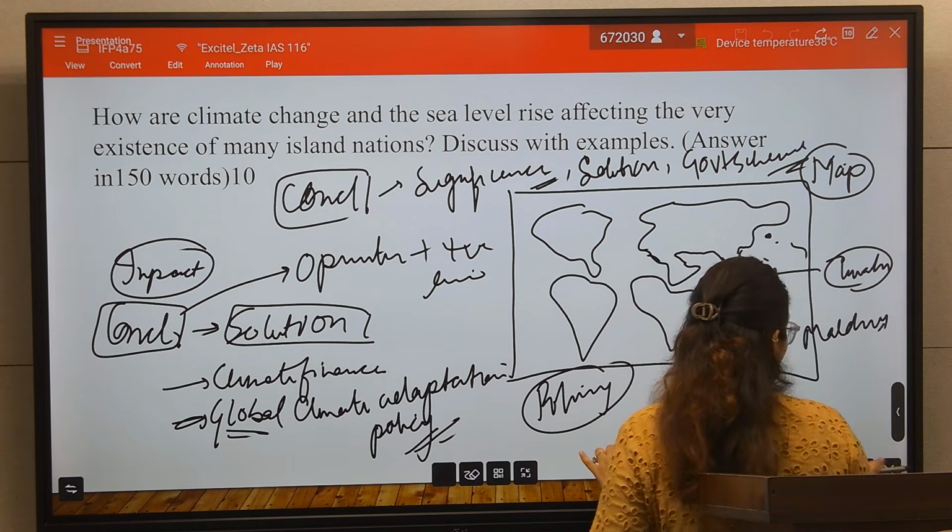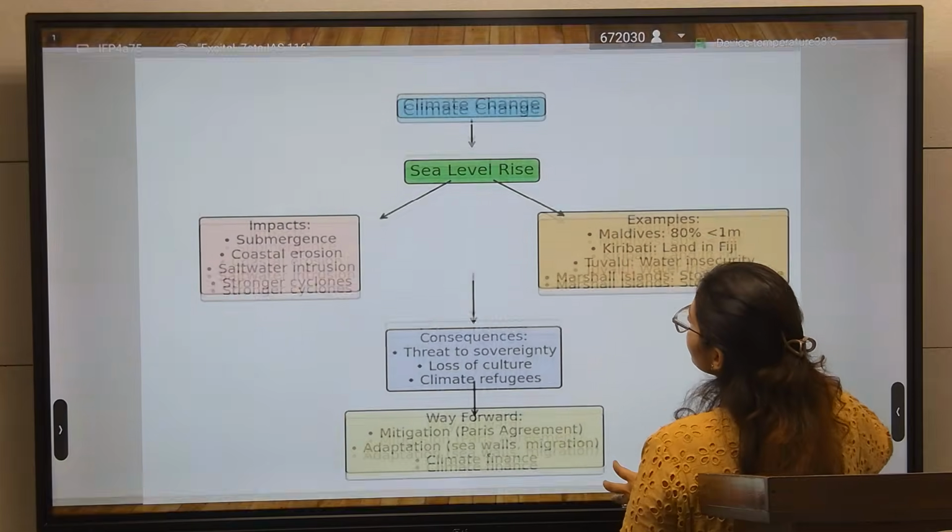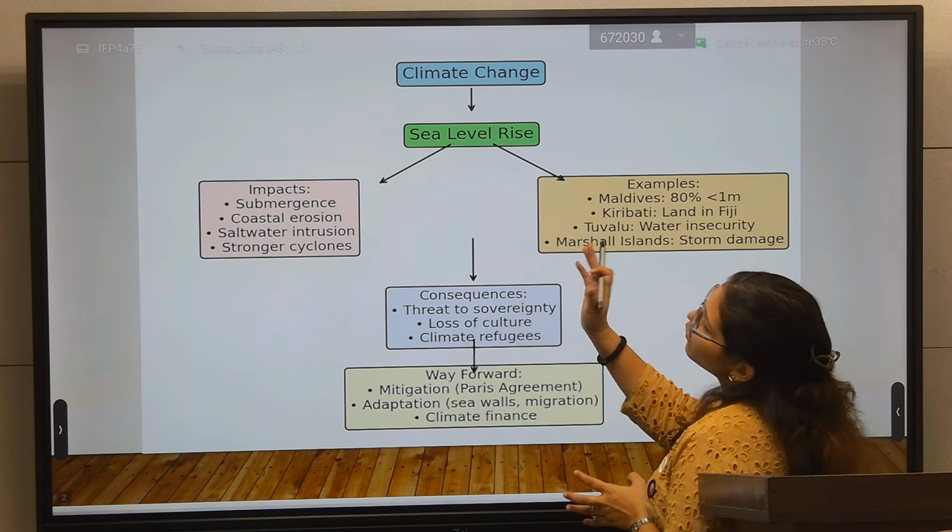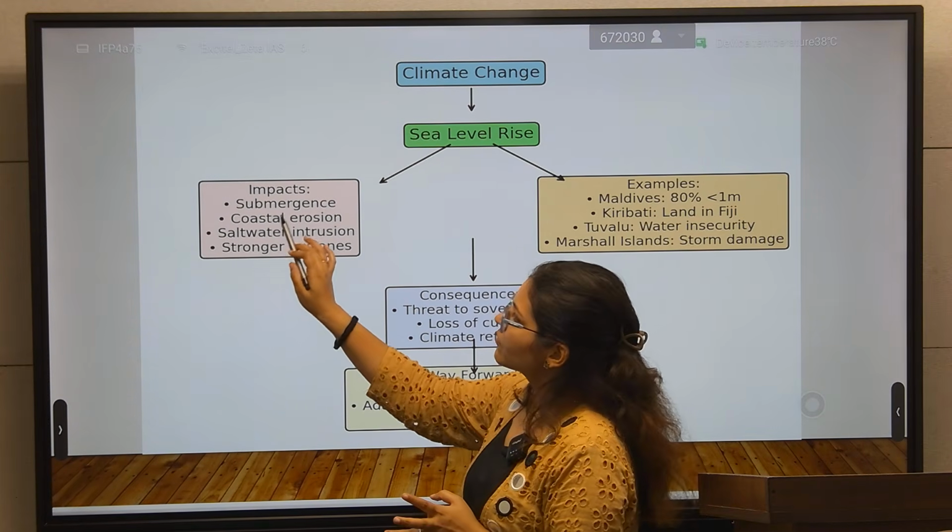Now our next question is, so this is a flow chart. So there is an impact. What are the impacts?